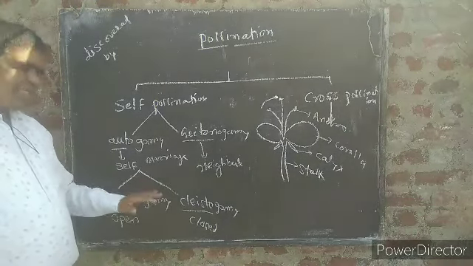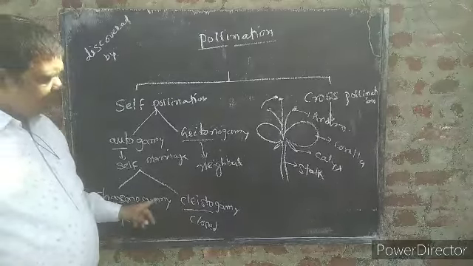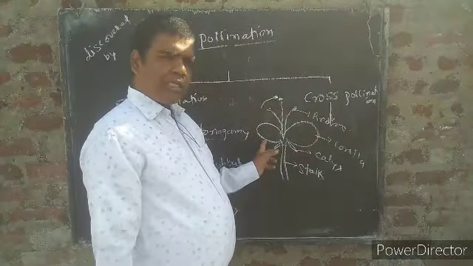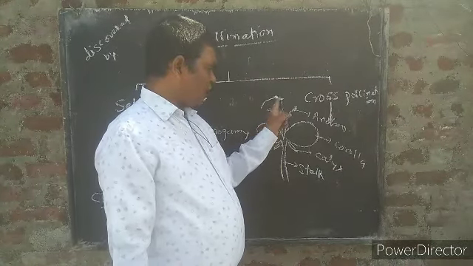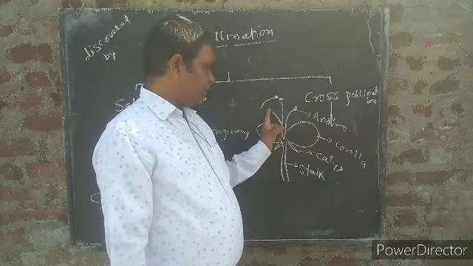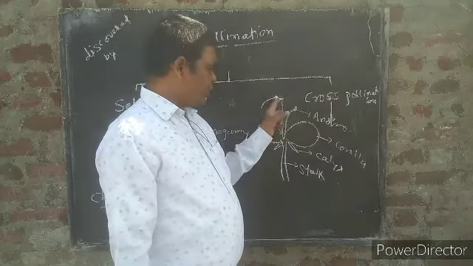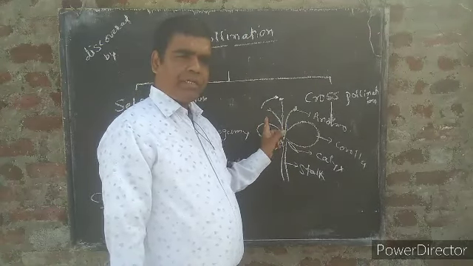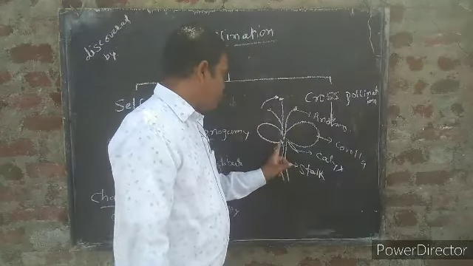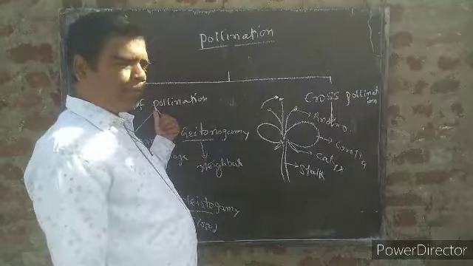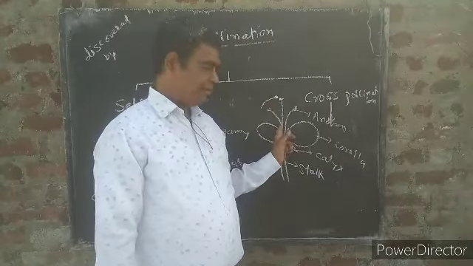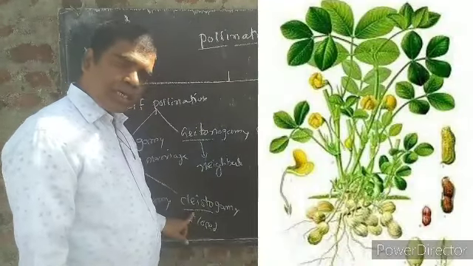Now what happens in this case? When the flowers are open, the androecium and gynoecium are both open, and pollination takes place in the same flower. So it comes under self-pollination. Now remember cleistogamy.